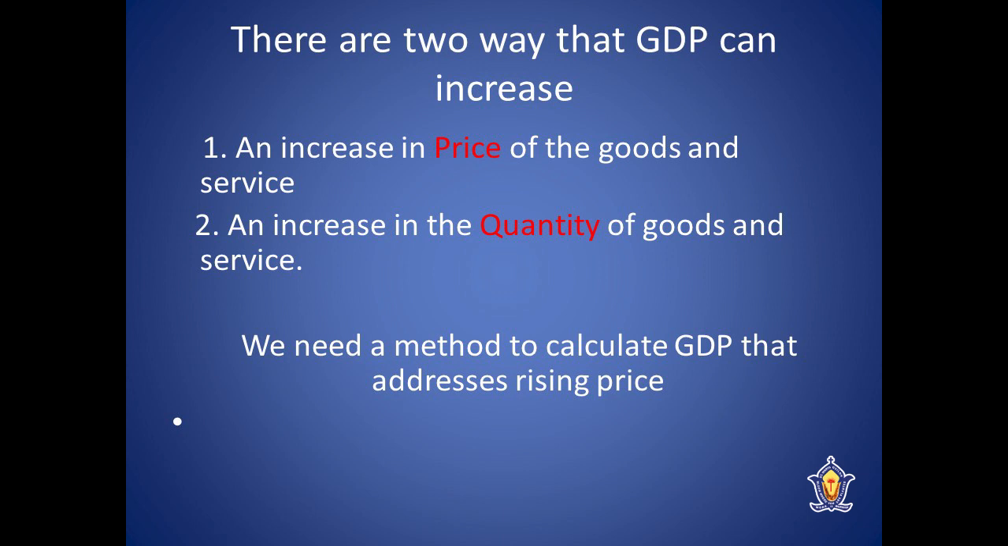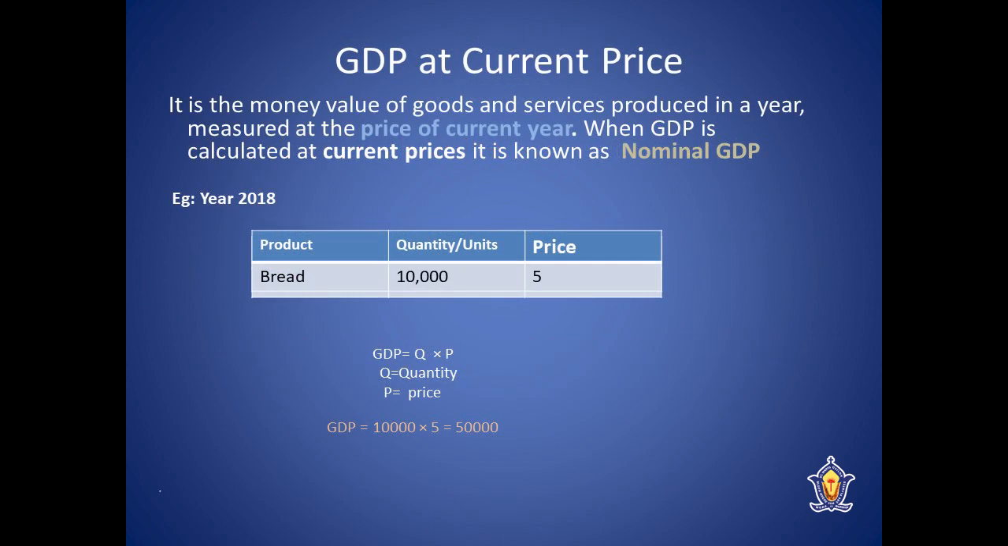In our economy, the GDP increases mainly because of two things, that is price, and the other one is quantity of goods and services. Here we are giving more importance to rising price, which will bring increase in GDP. To understand the impact of rise in price, we want to compare GDP of different years. For that, first we have to understand the GDP at current price and GDP at constant price.